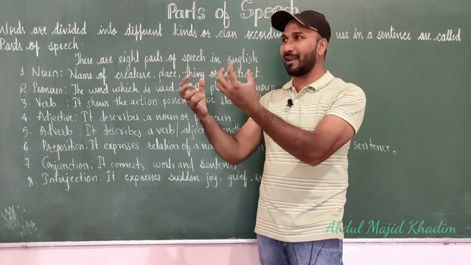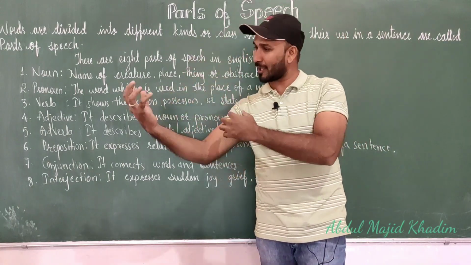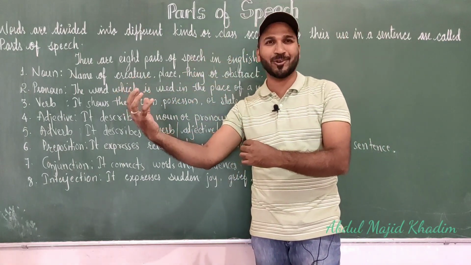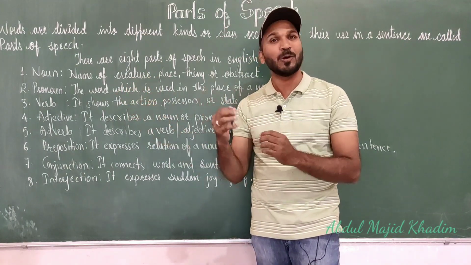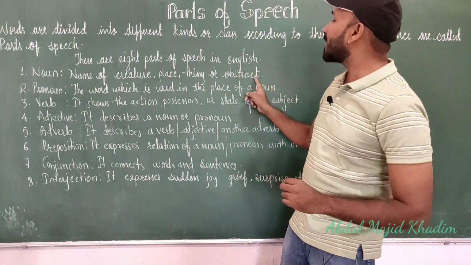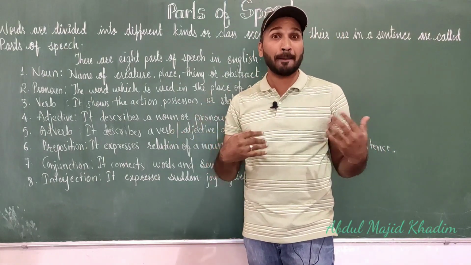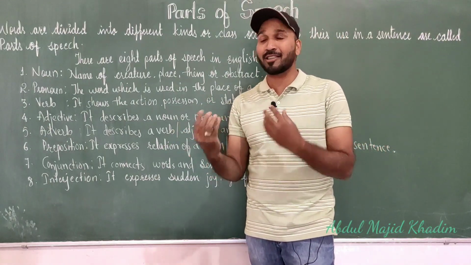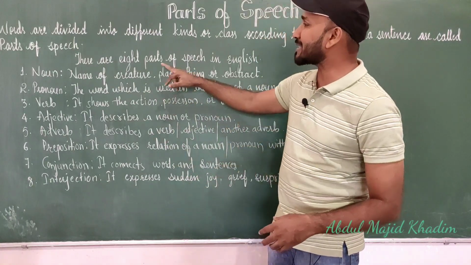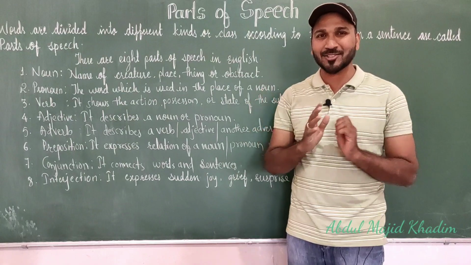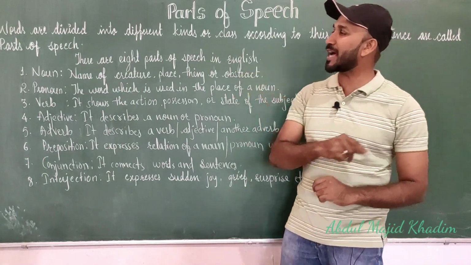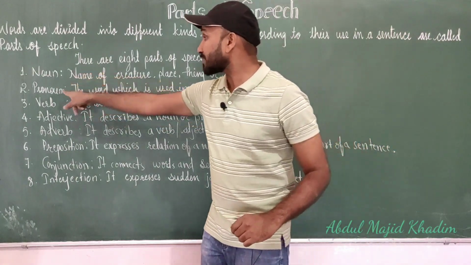Can you hold the pain and see it? No. Can you see thirst by holding it? No. Such things are also nouns: pain, happiness, thirst, hunger. These all belong to the noun. Understood noun?